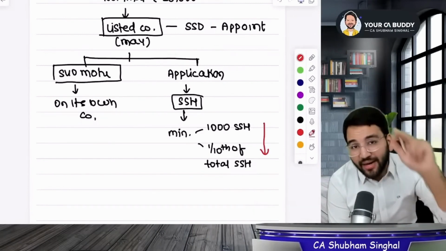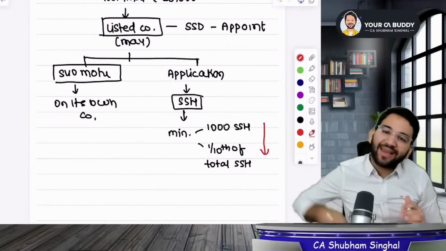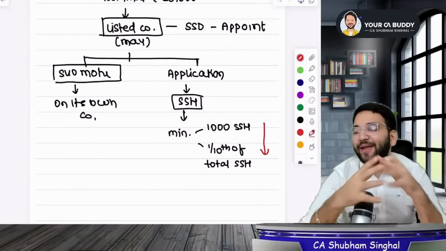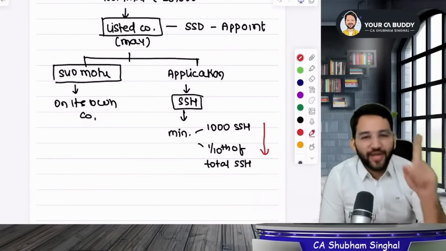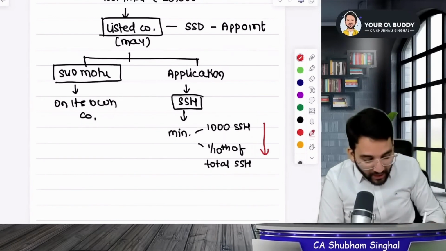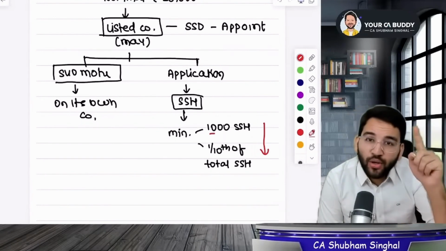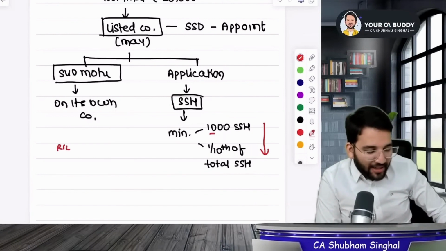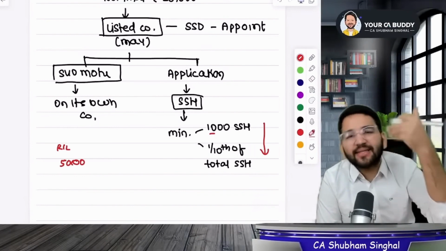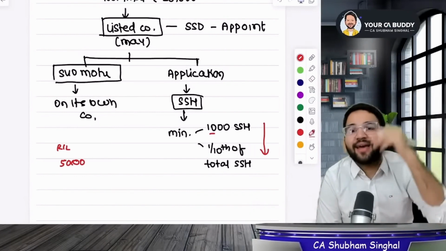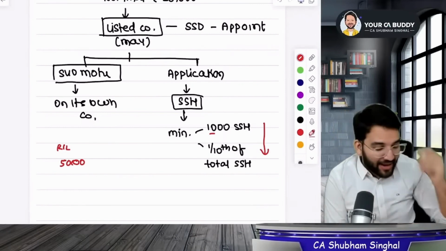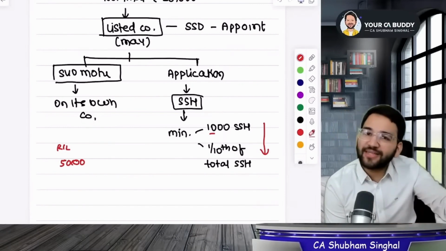If this many people apply, then only the company will think about whether it should appoint a small shareholder as a director or not. If so many people go and apply together. Listen, if you have at least 1000 small shareholders, that means 1000 people are going. Or if you are 1/10 of the total, let's say a company like Reliance has only 5000 small shareholders. Others hold a nominal value of more than 20,000 rupees, and then you become a major shareholder.